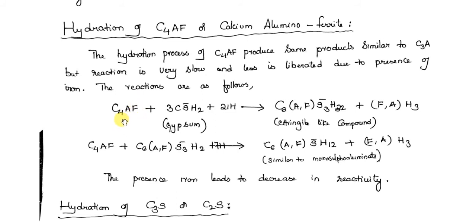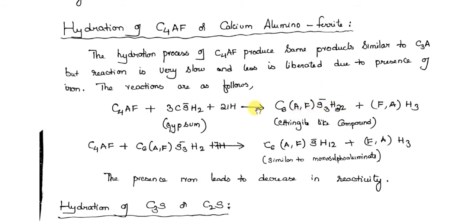So the problem is, this iron which is present in C4AF is going to reduce the amount of heat that is going to develop. Okay, that is of course in a way good. Plus, as I told you, C4AF also reacts with water and gypsum and forms a compound,